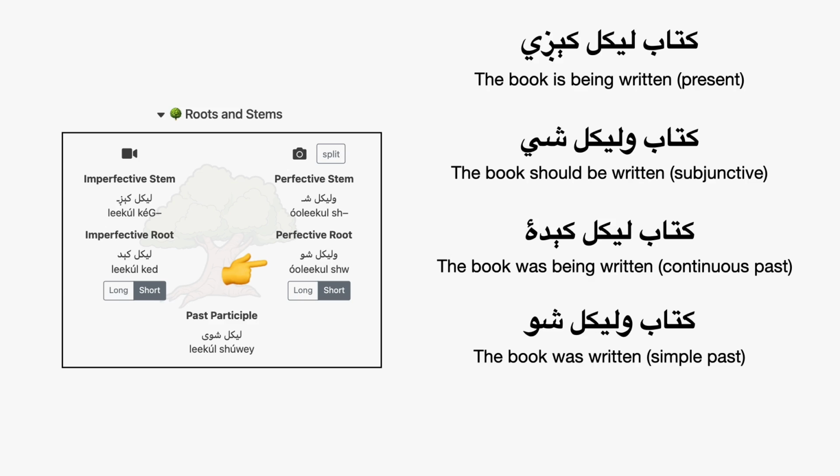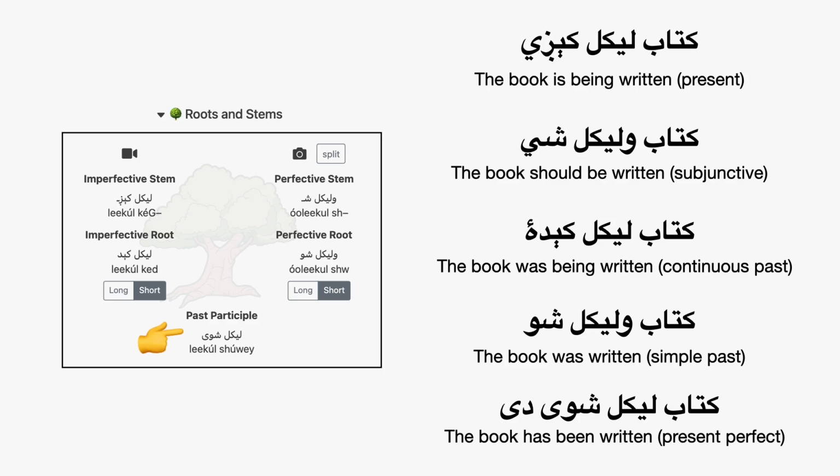And if we want to make a perfect statement, then we use the past participle and say kitab likal shewede. The book has been written. So you build it the exact same way as you built all your active forms and the basic forms of the verbs, just using the different roots and stems for the different tenses.